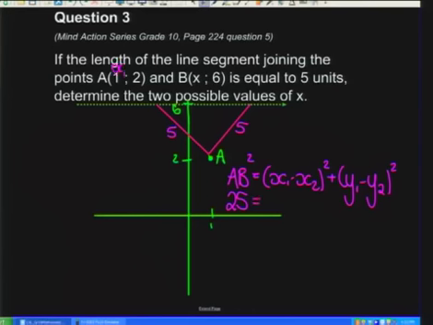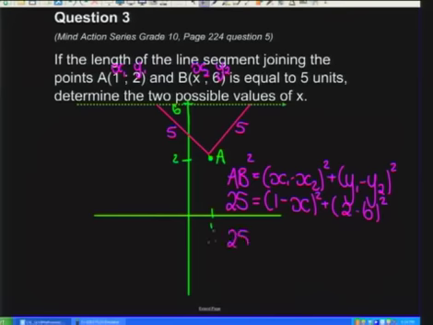Let's call this my x1 and my y1 coordinate. This over here is going to be the x2 and the y2 coordinate. So x1, which is 1, minus x2, which is just an x, we don't know what that is, plus y1, which is 2, minus y2, which is 6. So what does that give us?